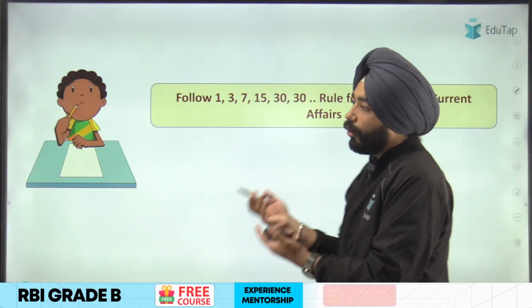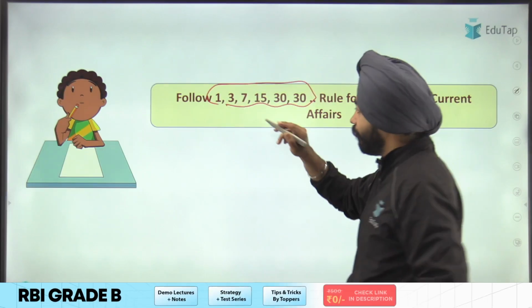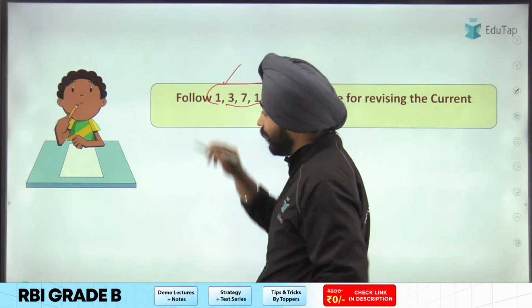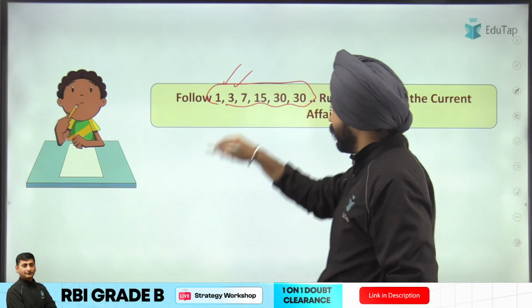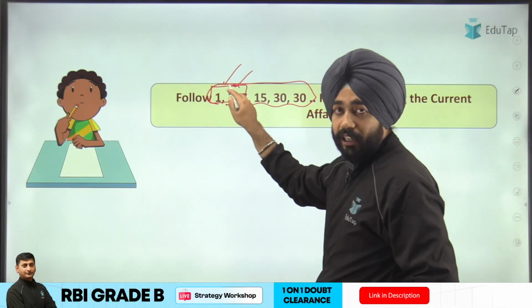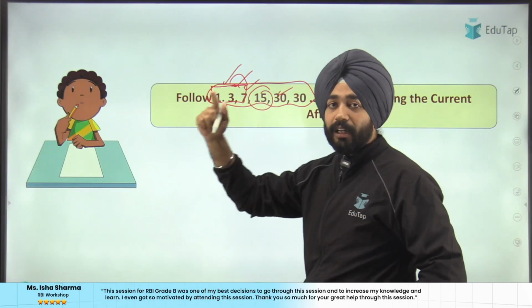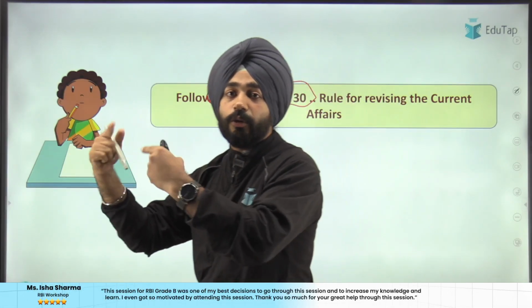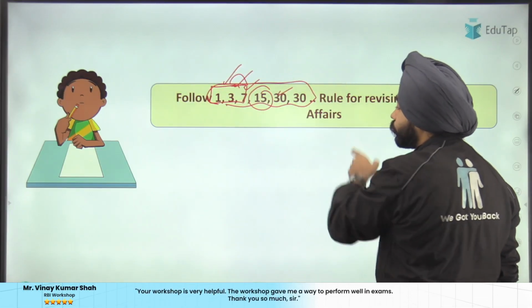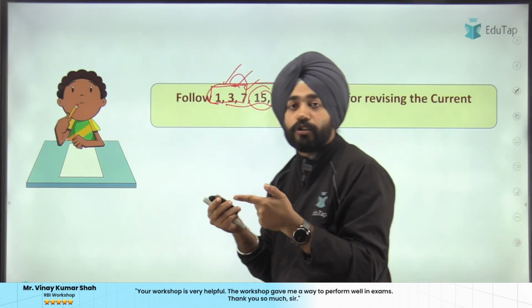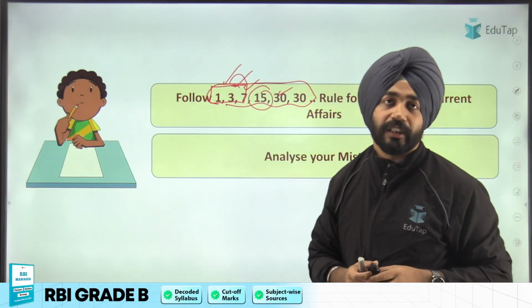And the formula I have given you is the 1, 3, 7, 15, 30 formula, which means on the first day, read the document, then whatever you have read, revise it on the third day. The points that you got in addition, revise them on the 7th day, then on the 15th day, then every month you should keep revising those points, because that will help you in revision. That will also help you in retention of current affairs, because when you see things multiple times, it will be easy for you to understand.